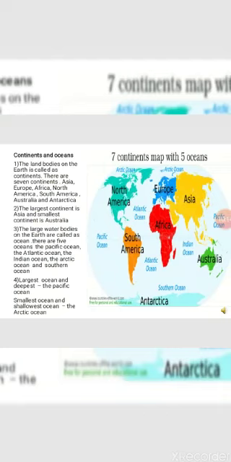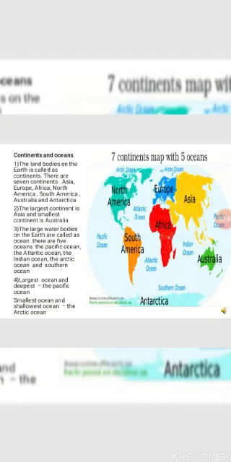The largest continent is Asia, the smallest continent is Australia. There are 5 oceans: Pacific Ocean, which is the largest and deepest ocean; Atlantic Ocean, the Indian Ocean, the Arctic Ocean and the Southern Ocean. The Arctic Ocean is the smallest and the shallowest ocean.